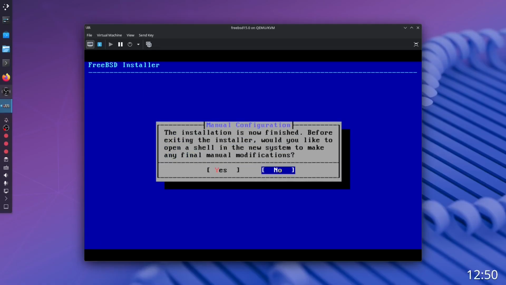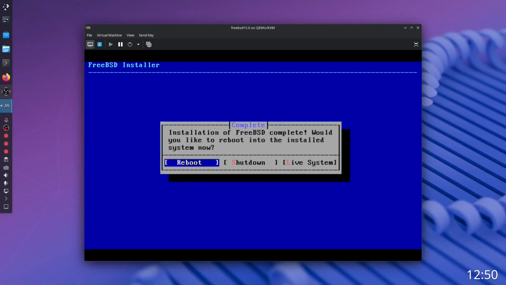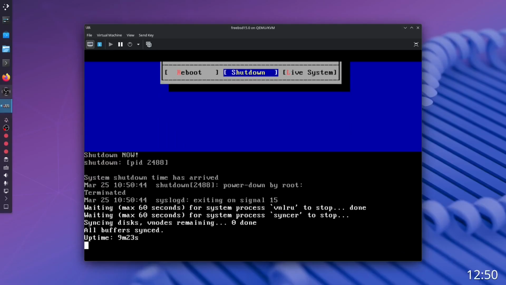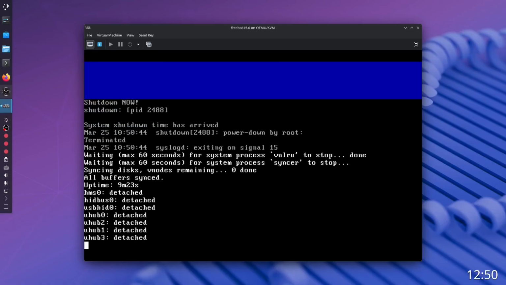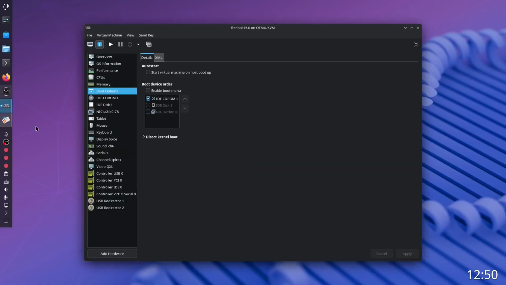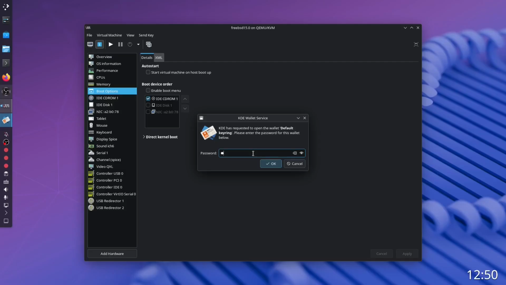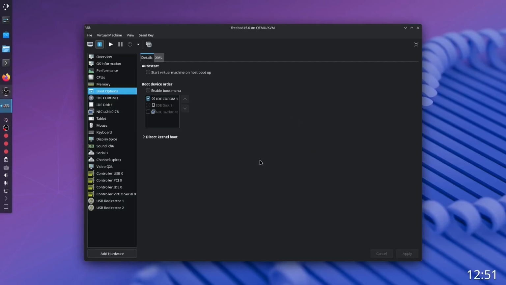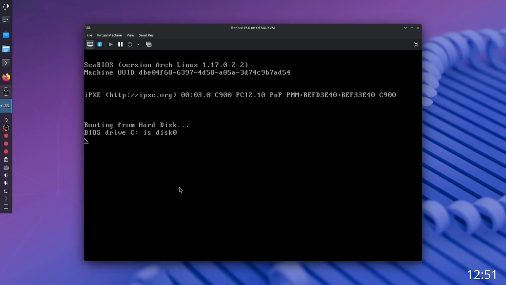The installation is now finished. Before exiting the installer, would you like to open a shell in the new system to make any final manual modifications? No. So I'm gonna shut down, and I'll have to remove the disk from the virtual machine so it doesn't boot from that. And I think this wants some password for some reason. Okay. So we're gonna disable this, we're gonna move this up and apply. And if I boot this up again, we should not see the installation menu.